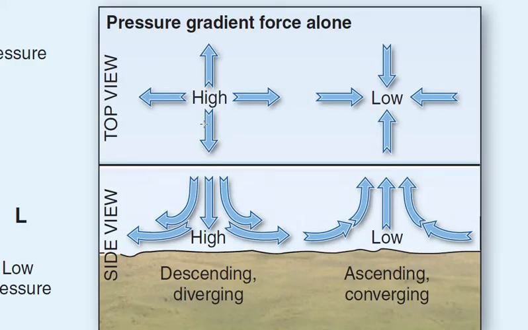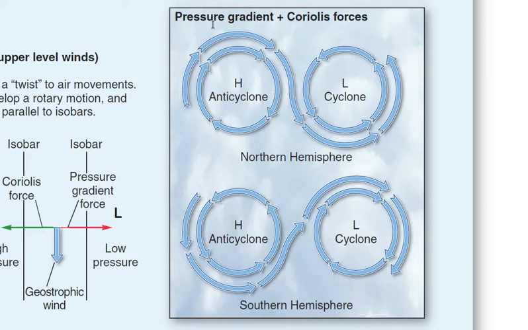Figure 6.7 summarizes the forces, the four types of driving forces together. First, they show how pressure gradient force works: descending and diverging in high pressure, ascending and converging in low pressure. Now, this illustration shows the combined effect of pressure gradient force and the Coriolis force.